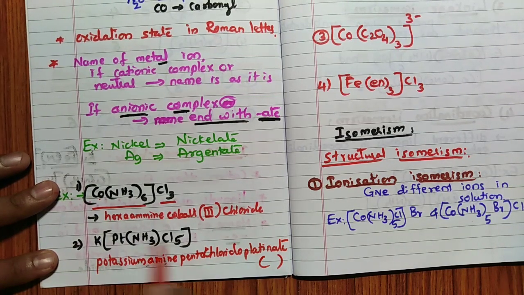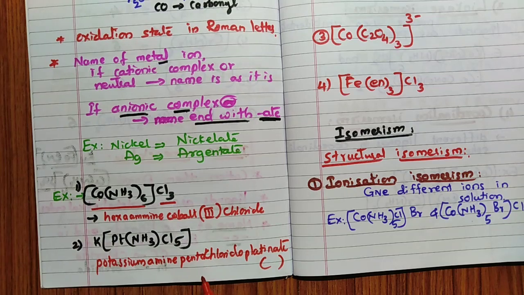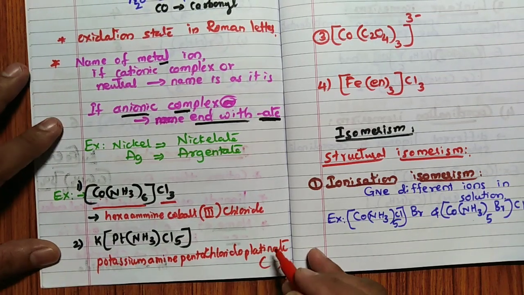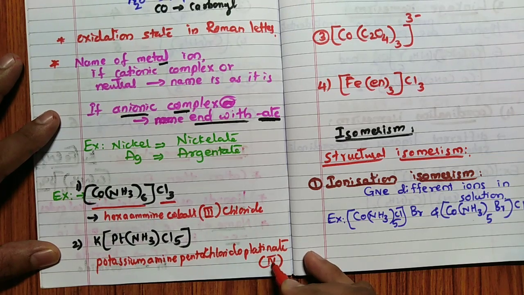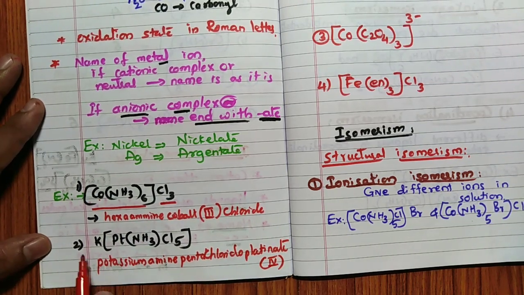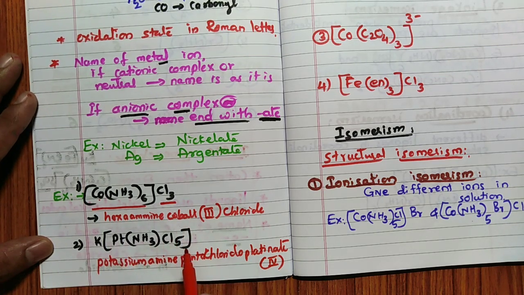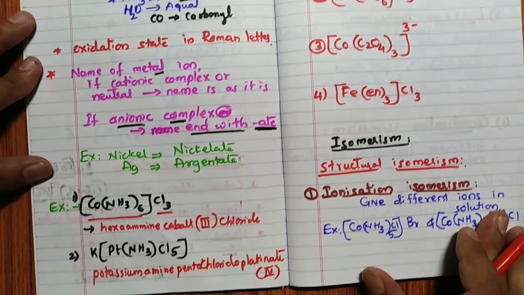So calculate the oxidation state. When you calculate, this will become 4, remember. Plus 1 and minus 1 here, then +5, -5, so the oxidation state is 4. Then how to calculate the oxidation number?